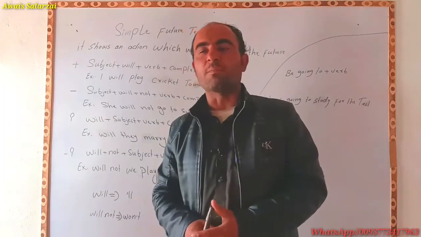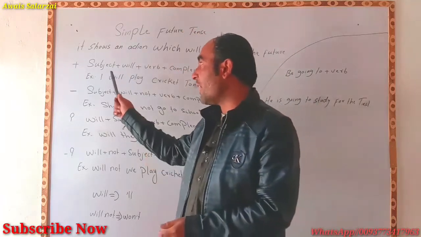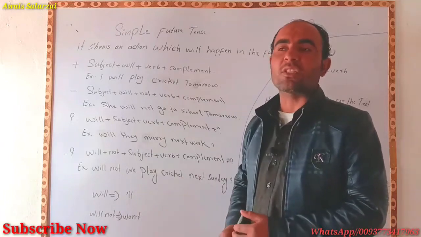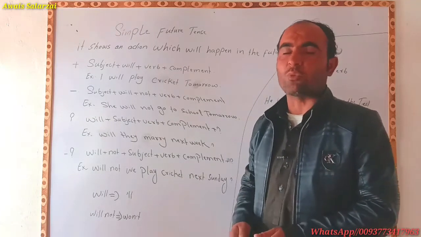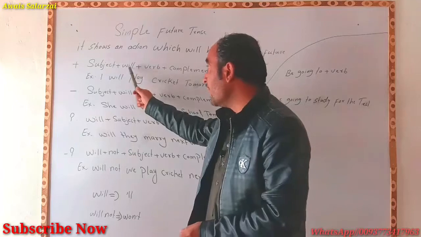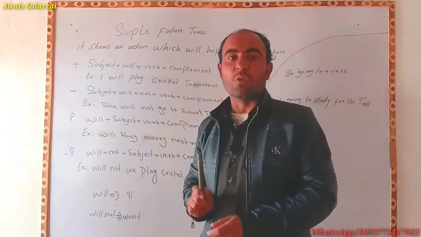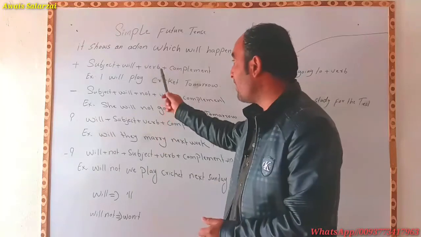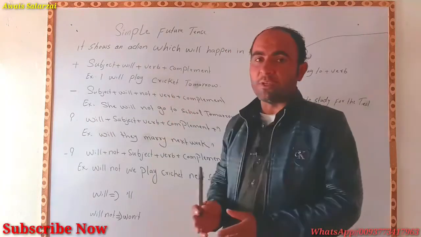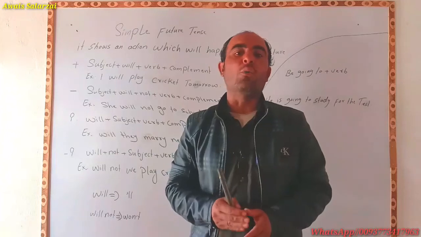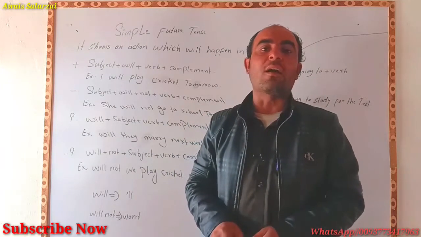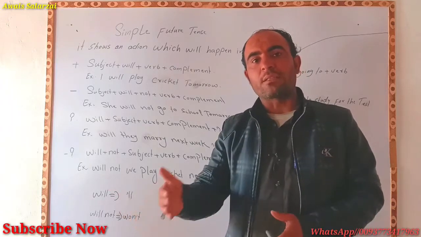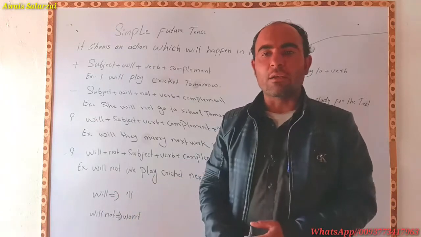The positive structure of simple future tense we have: first of all we will place the subject. After the subject, will is the auxiliary of simple future tense. So after the subject we have to use will, then verb, the first form of the verb. First form of the verb we will use in simple future tense, then complement. Complement means the material which can complete our sentence. These are called complement. So after the verb you will complete your sentence. After the verb the material is called complement.